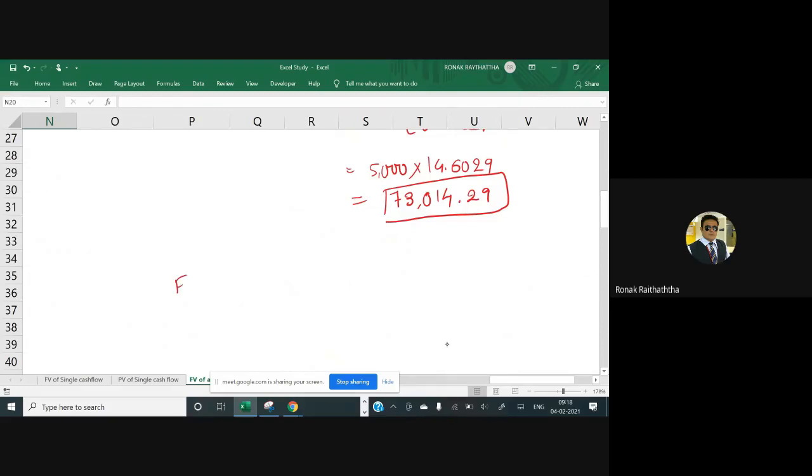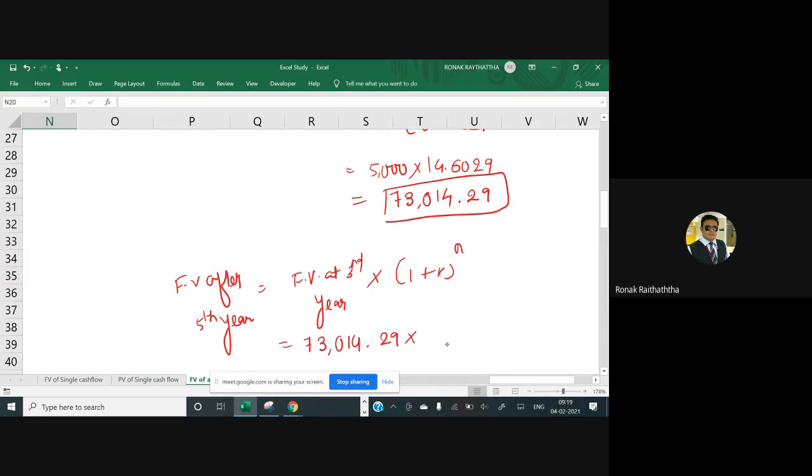So I am using the word FV after 5th year equal to FV at 3rd year multiplied by 1 plus R raised to n. Yes or no? As simple as, instead of PV, we have taken FV at the end of 3rd year. Good. So FV at the end of the 3rd year is going to be 73,014.29 multiplied by 1 plus R. R we have already got, 0.035. Do not forget it.